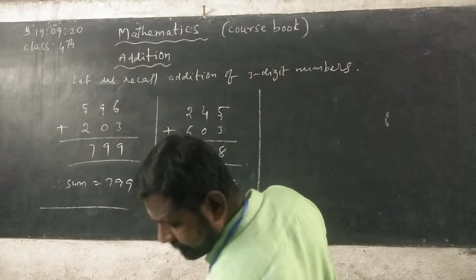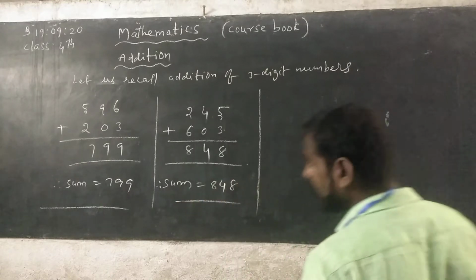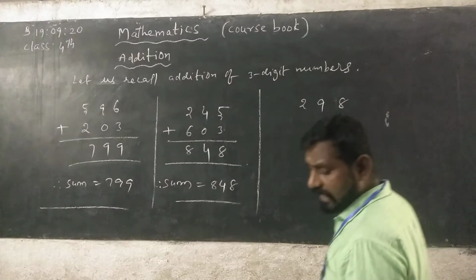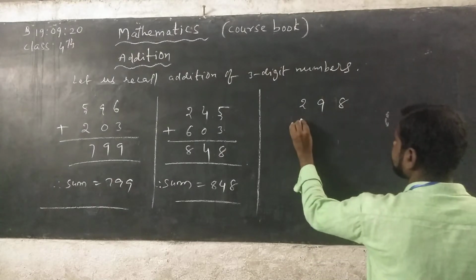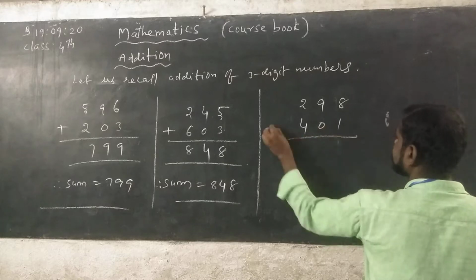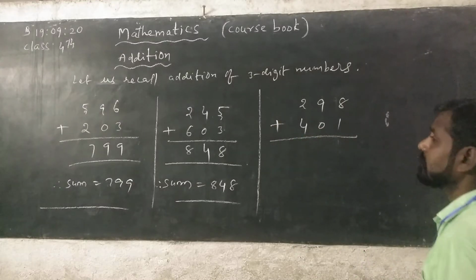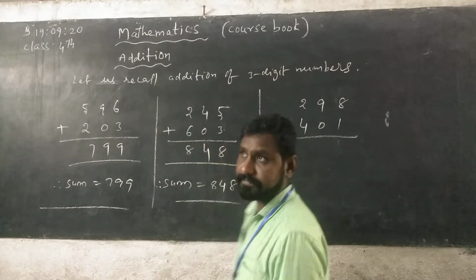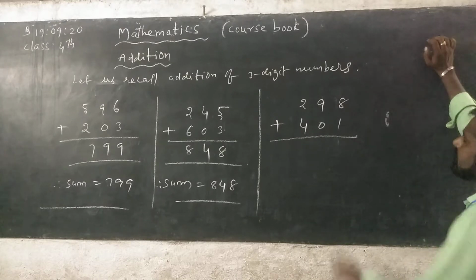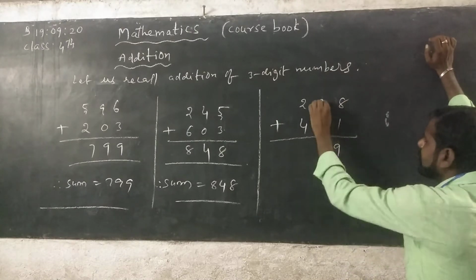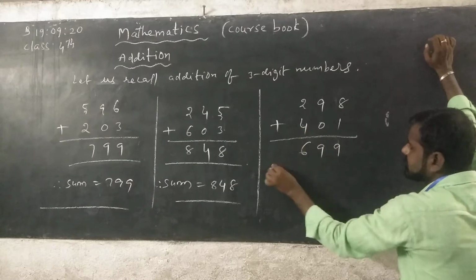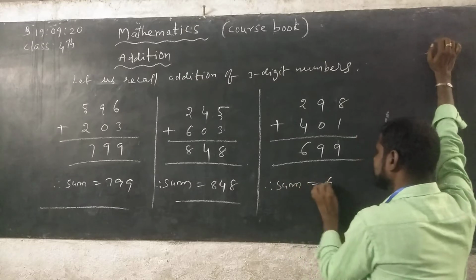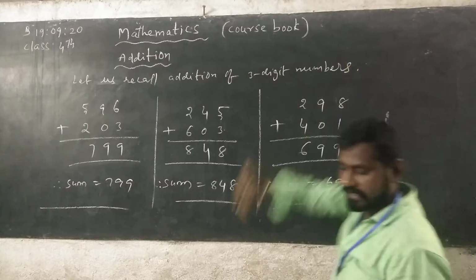Now next, 298 plus 401. We do it column-wise, from right to left. Here 8 plus 1, 9. 9 plus 0, 9. 2 plus 4, 6. Therefore, the sum is 699.